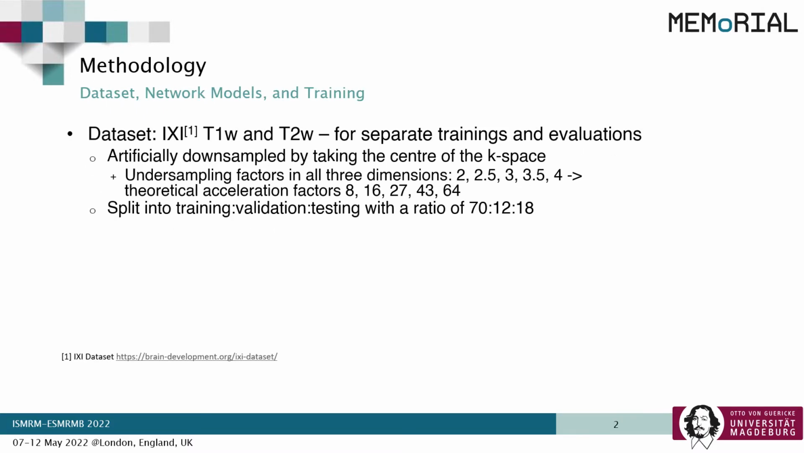For our approach, we have used ICSI T1-weighted and T2-weighted MRIs, which were trained and evaluated separately. The images from the dataset were considered as the fully sampled ground truth. They were artificially downsampled by taking the center of the k-space with 5 different undersampling factors ranging from 2 to 4 in all 3 dimensions, resulting in theoretical acceleration factors from 8 to 64.